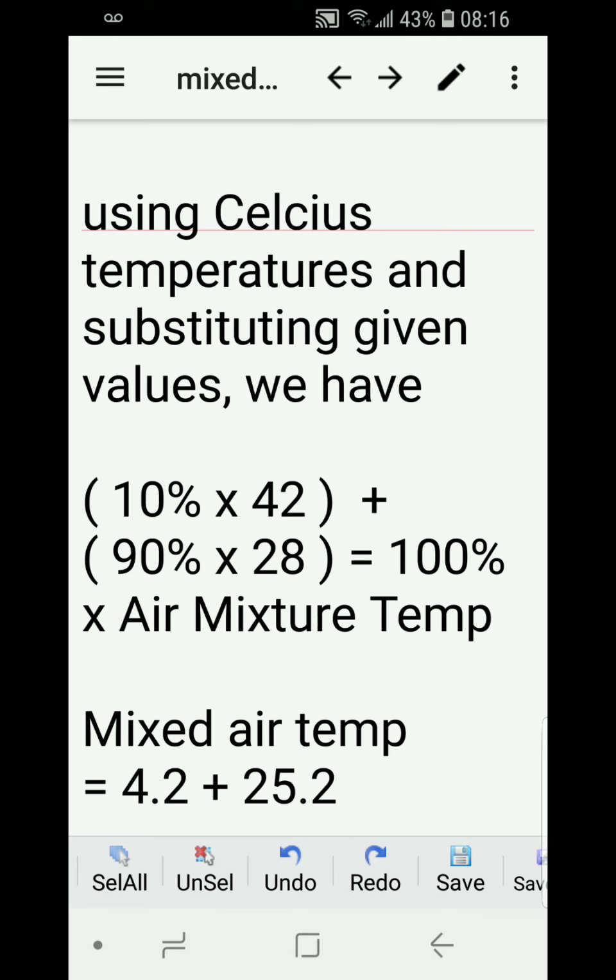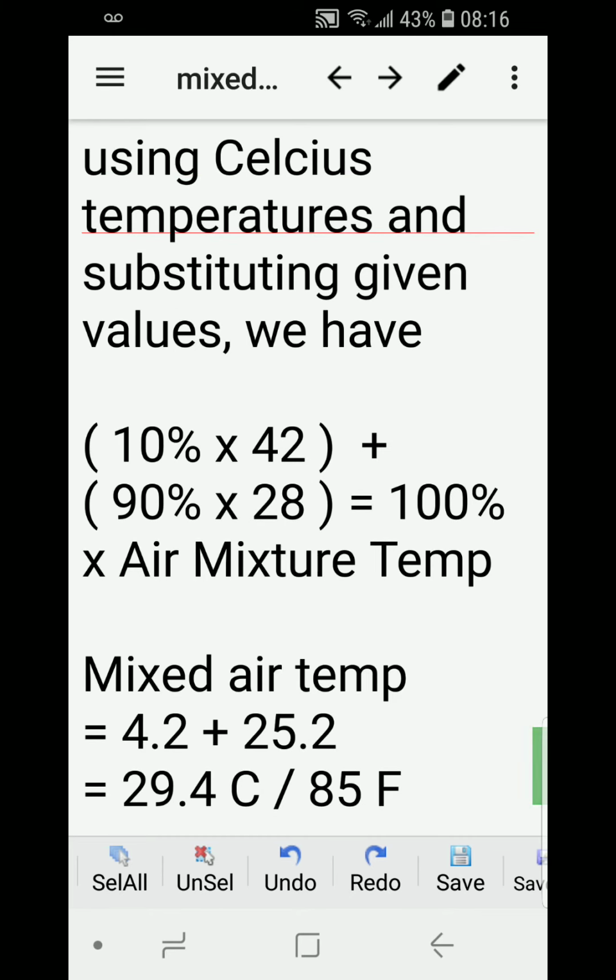So we have 10%, that's the fresh air, times the fresh air or outdoor temperature of 42 Celsius, plus 90%, that is the recirculated return air, times its corresponding temperature, is equal to 100% times the mixture air temperature.